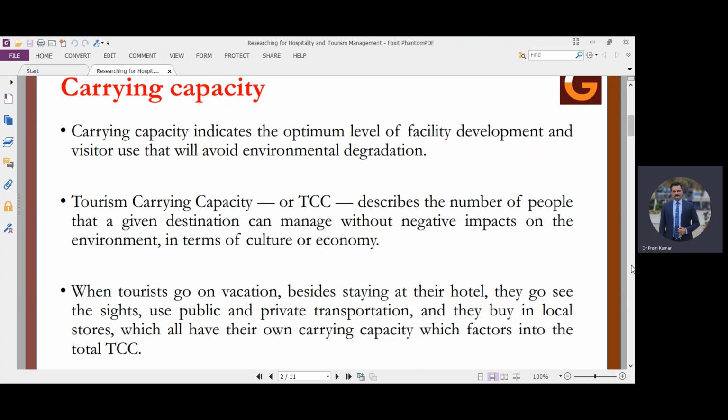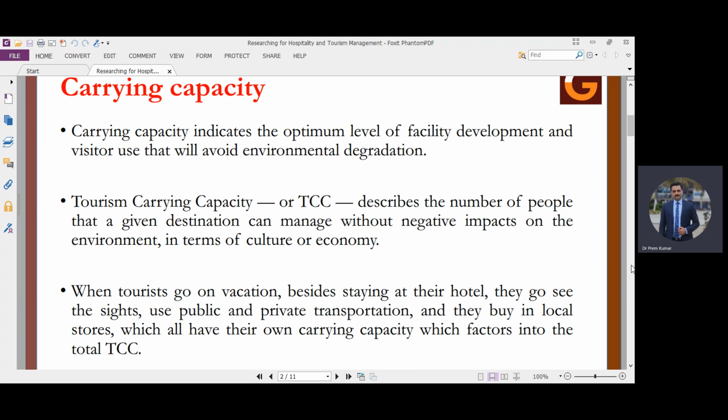Now we can think about carrying capacity in different ways also, not only in natural settings, but physical structures which are present, like the number of ATMs, number of service providers, number of souvenir shops or accommodation units or hotels which are nearby the destination, or the transportation services. So for each and everything, there will be a carrying capacity on that particular day.